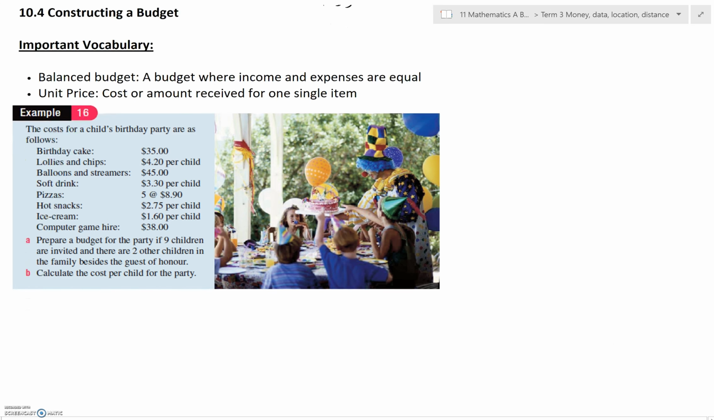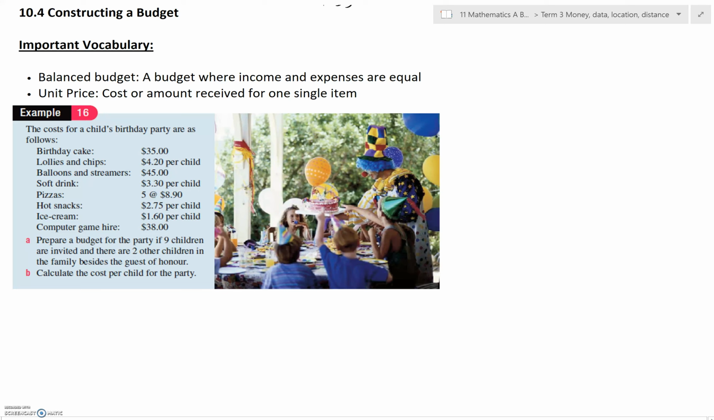So some vocab you need to know. Balanced budget is a budget where income and expenses are equal. They're the same, so they balance. And unit price is the cost or amount received for one single item. So it might be the cost per item, it might be the sale price per item, but it just means for one of each of those.